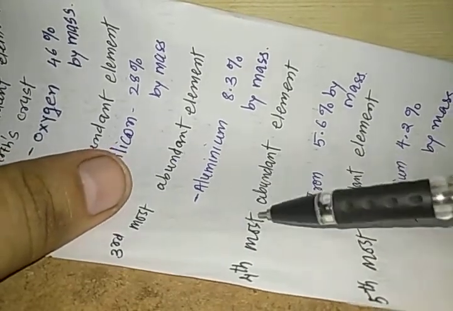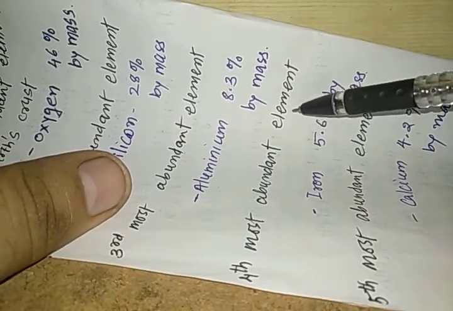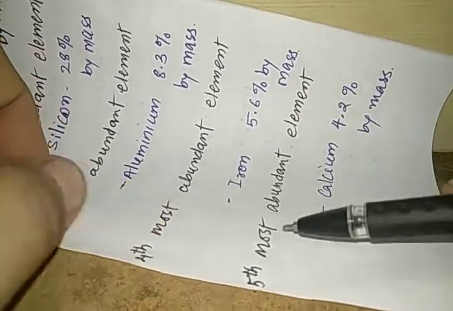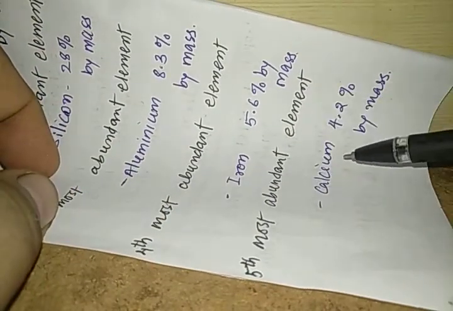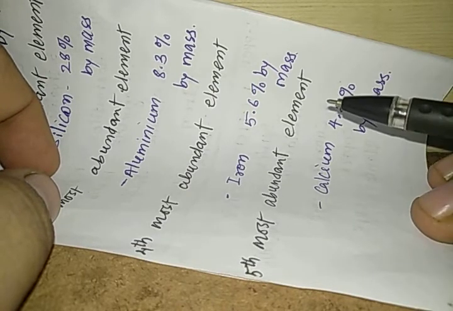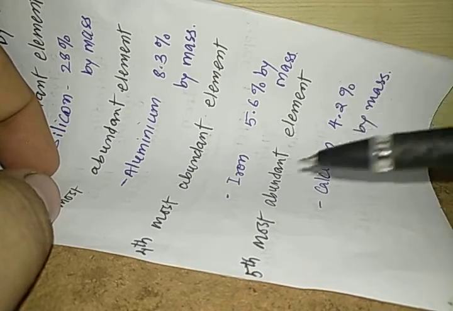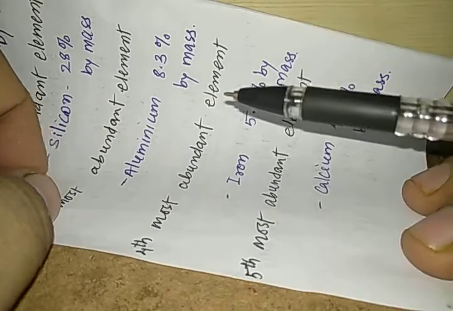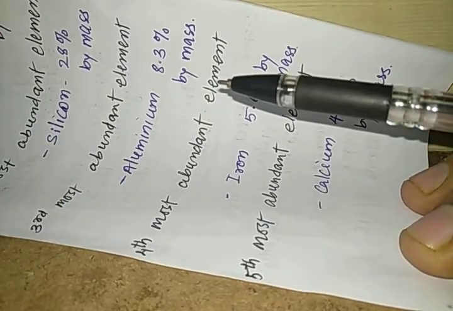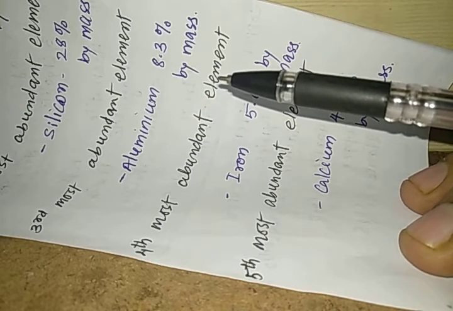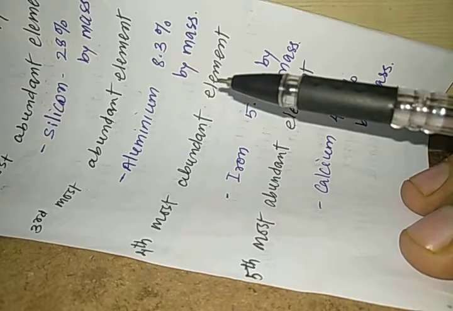Please remember this. The fourth most abundant element in the Earth's crust is iron, around 5.6% by mass. And the fifth most abundant element is calcium, approximately 4.2% by mass. So this is how you can understand the percentages. You can easily remember the percentage of iron by relating it to its atomic mass number, which is 56. You just need to put a point, and you can remember it if needed.